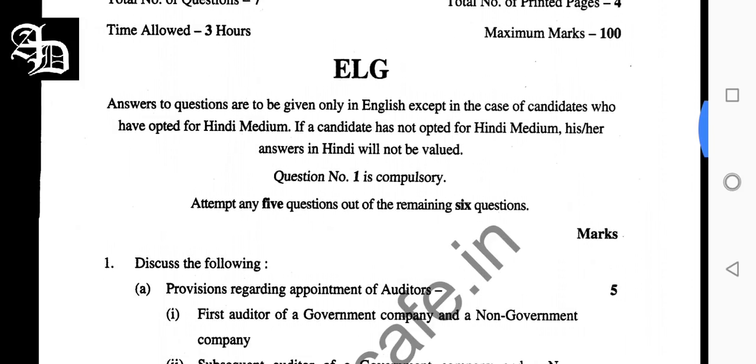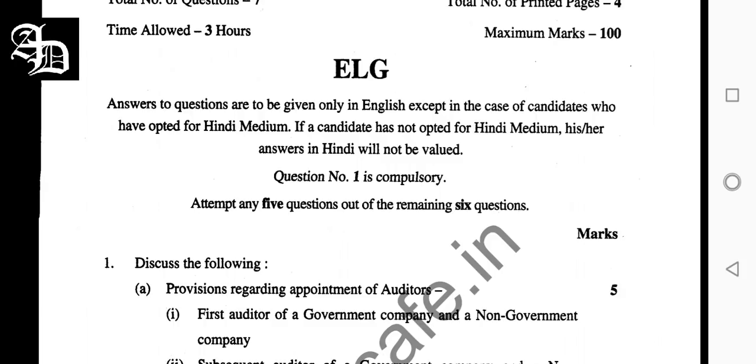First, A part was provisions regarding appointment of the auditor. Section 139 is applicable here. For the first auditor, it is appointed by the CAG within 60 days of the date of registration, and in case of failure, the BOD, that means the Board of Directors, appoints within 30 days. In case of failure by the Board of Directors, members appoint by holding an extraordinary general meeting within 60 days, and the auditor who gets appointed holds office till the conclusion of the first AGM.